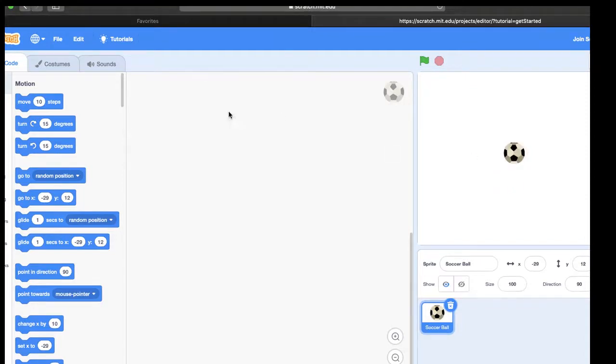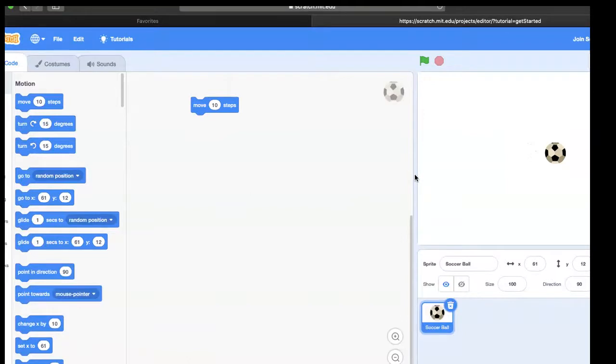Let's get our soccer ball sprite moving. It's very easy. The first thing we want to do is take our move 10 steps code and put it right in the middle. Now, if we move 10 steps, our ball will only move forward a certain amount. If we click on it, we can see our soccer ball move every time we click.